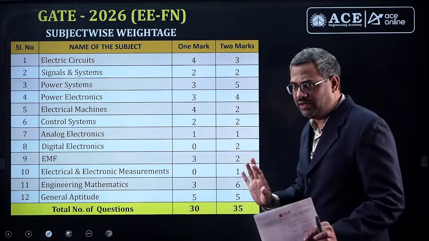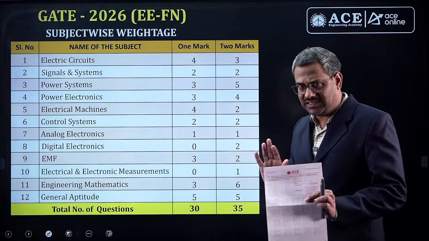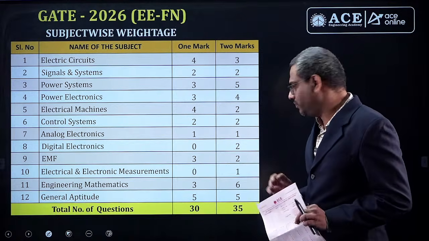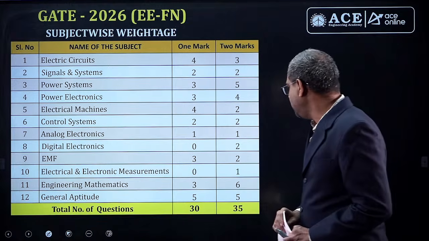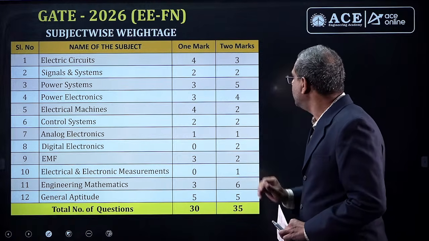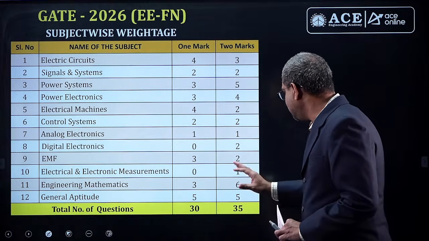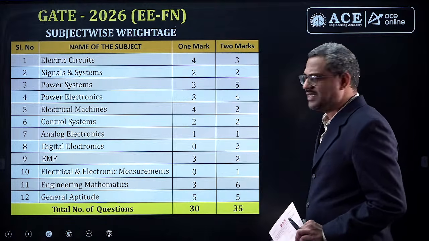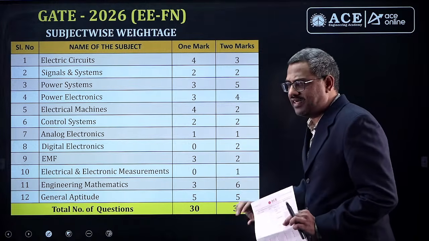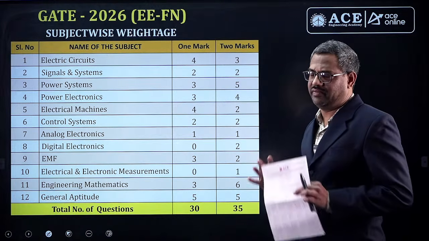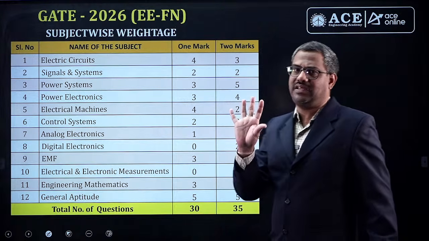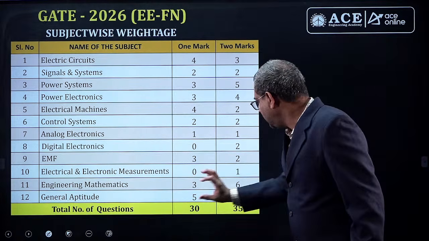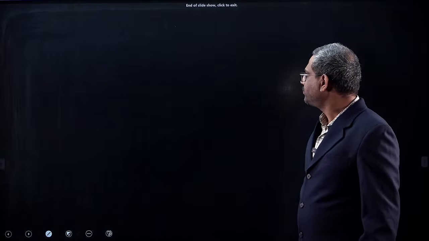Analog electronics, as of now we received 1 one-mark and 1 two-mark. Still, I hope there are 2 more bits here. Digital electronics, we got a 2-mark question, 4 marks. EMF 3 one-mark and 2 two-mark. Electrical and electronic measurements, one 2-mark question. Engineering mathematics, 12 plus 3, 15 marks as of now. Aptitude is standard, because this area never changes. Technical subjects do change weightage here and there, but as of now this is the accurate data we have. Total, 31 one-mark and 35 two-mark questions.